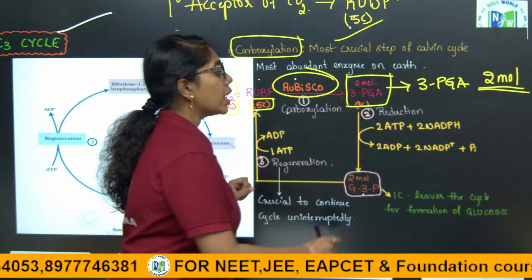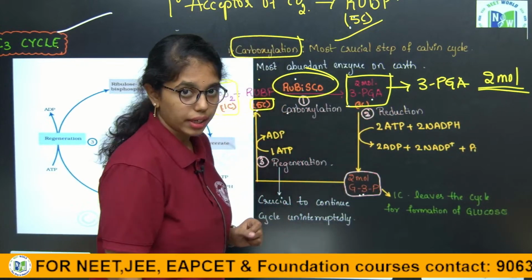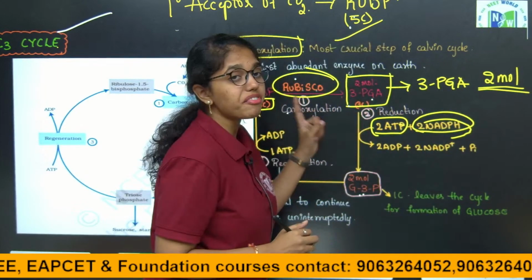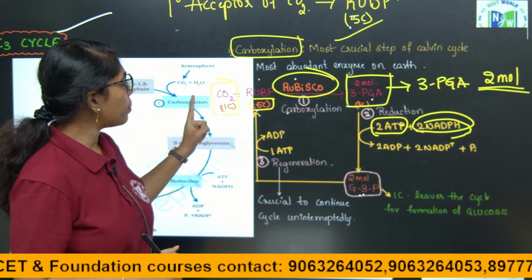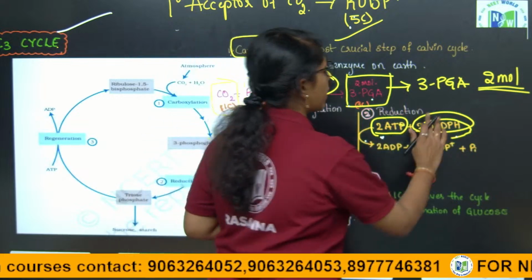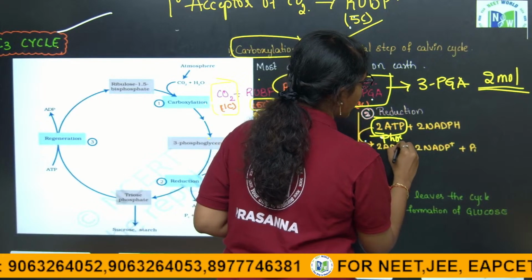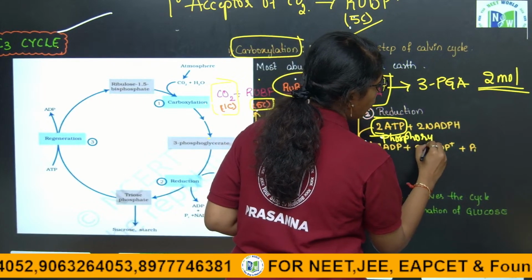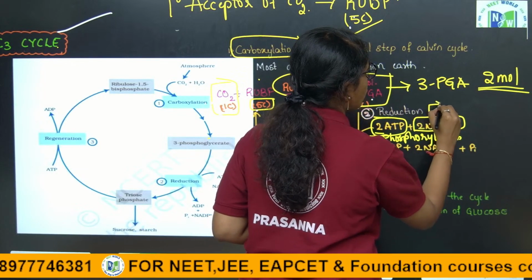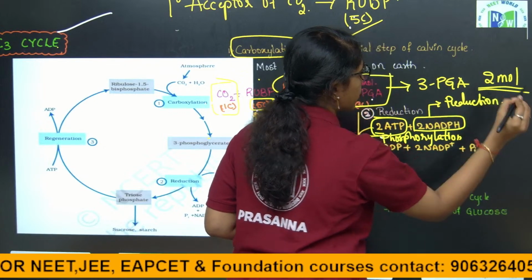Here, for reducing 3-PGA to 2 molecules of G3P, we need 2 ATP and 2 NADPH for every carbon dioxide fixation. The 2 ATP are involved in the activity of phosphorylation. NADPH is involved in the activity of reduction.